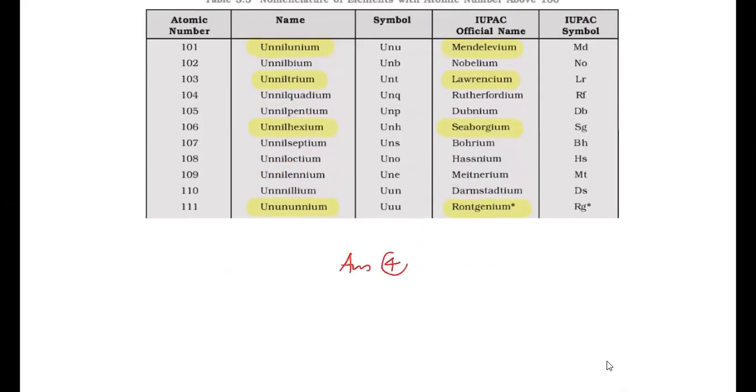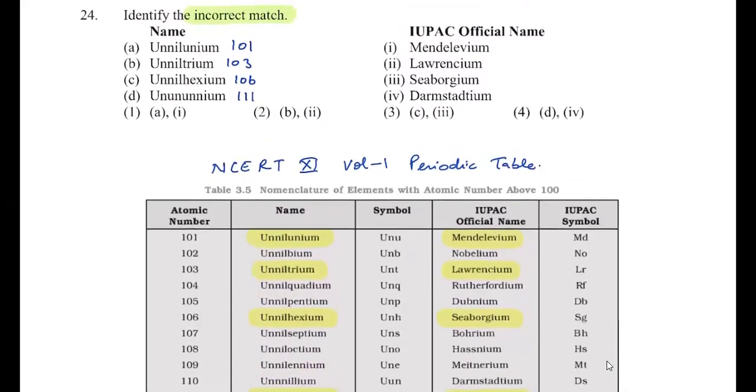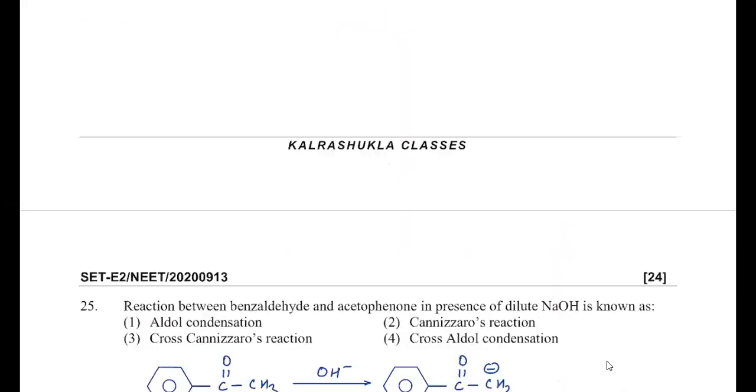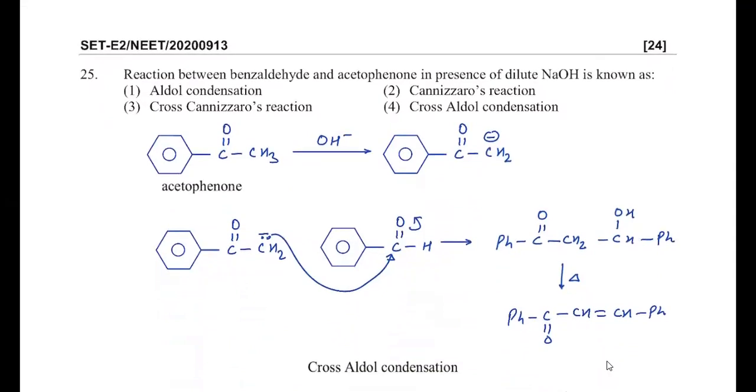Is that clear? You can check it carefully. D4 is the wrong statement and it is asked which is incorrectly matched. That's why we write the answer as 4 for this question. Then in the next question, it's given: reaction between benzaldehyde and acetophenone in presence of dilute NaOH is known as... So you can check the equation.